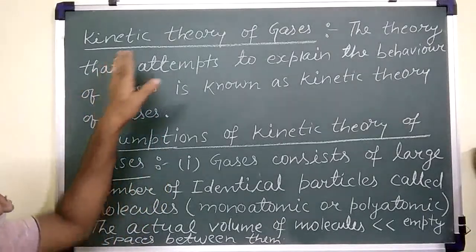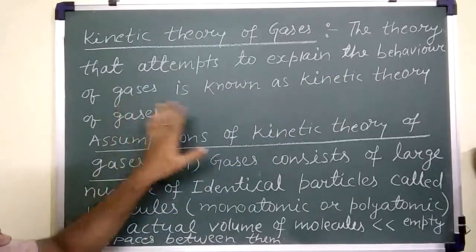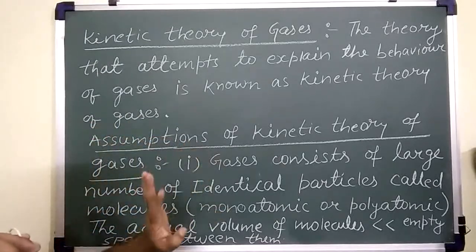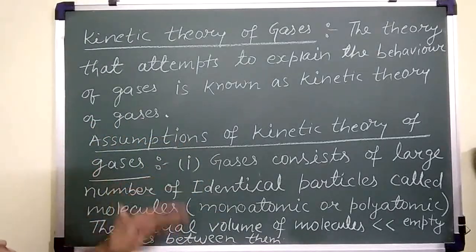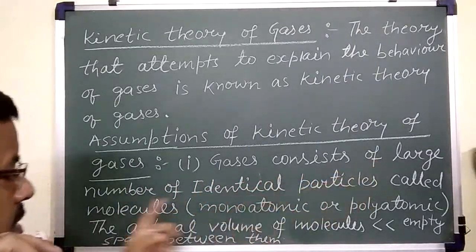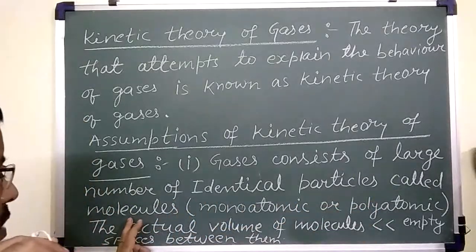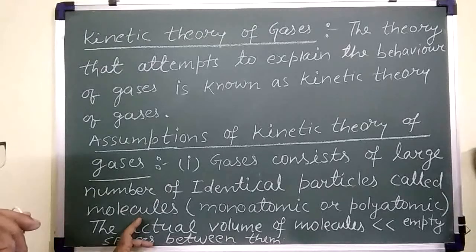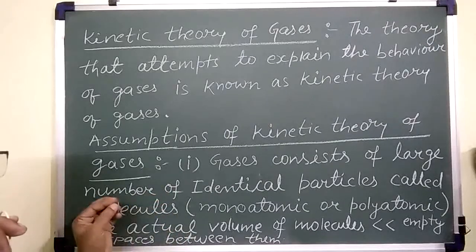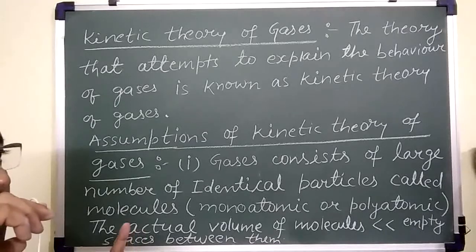The theory that attempts to explain the behavior of gases is known as kinetic theory of gases. Now this kinetic theory of gases contains the following assumptions. First, gases consist of a large number of identical particles called molecules. As per the definition, atoms or a group of atoms which can exist in free state are called molecules.